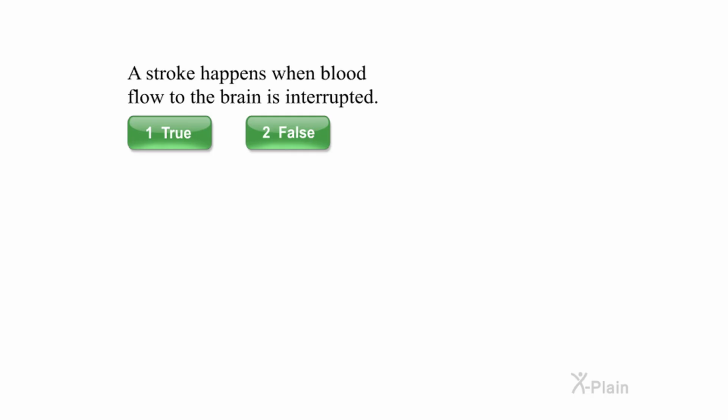A stroke happens when blood flow to the brain is interrupted. Select true or false. Correct.